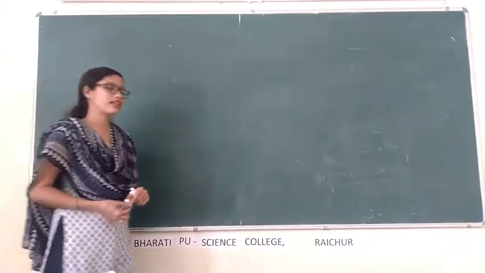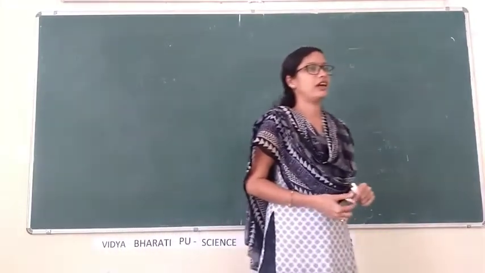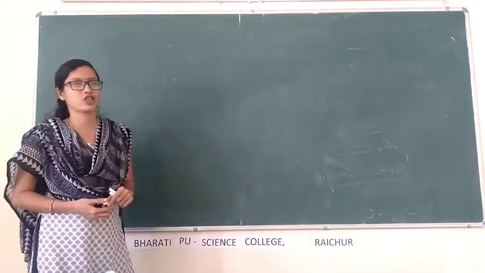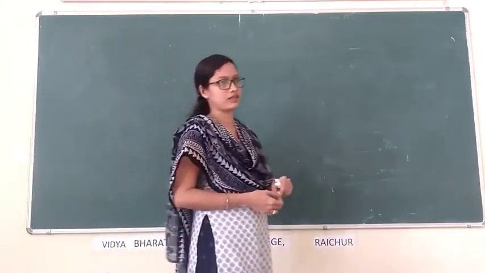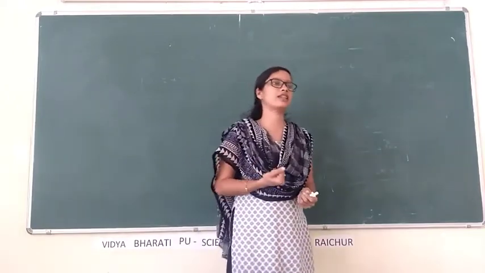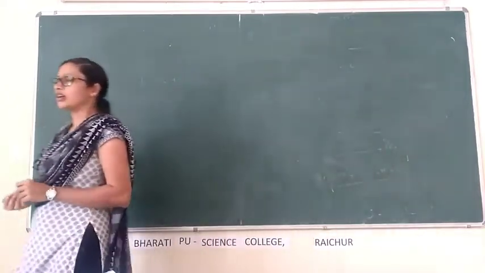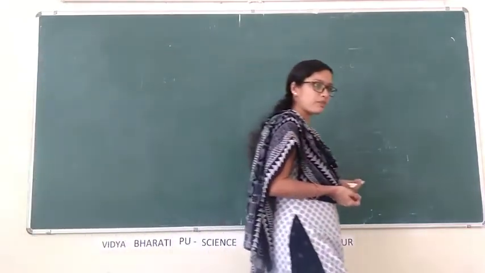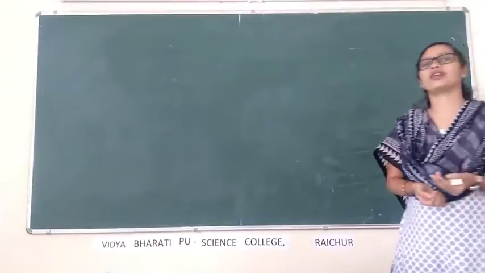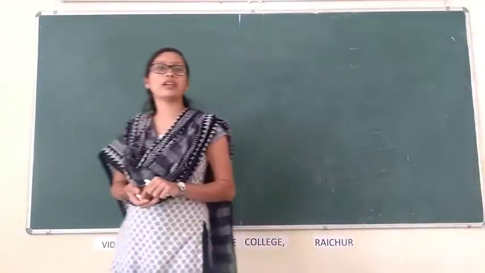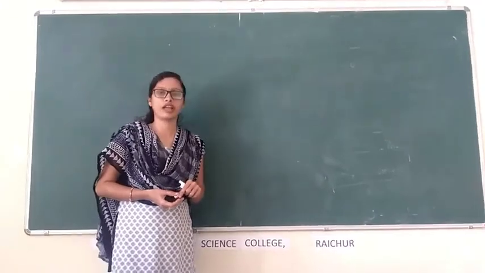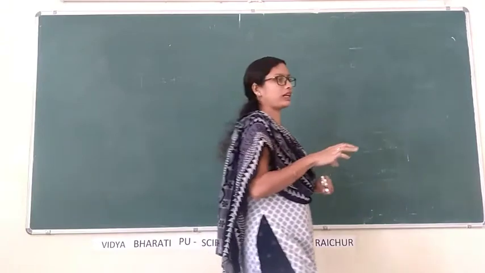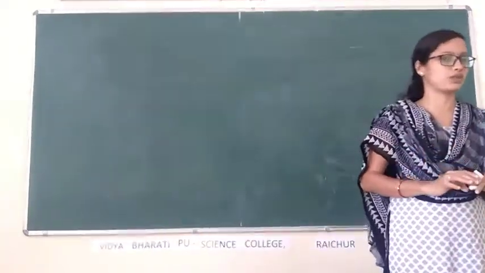In this class, let us discuss some terminologies and about phylum Porifera, characteristic features of phylum Porifera and examples. Already we have discussed notochord, segmentation, presence or absence of coelom, diploblastic or triploblastic animals, type of symmetry, and level of organization. Based on these characteristic features, animals were classified into various groups.